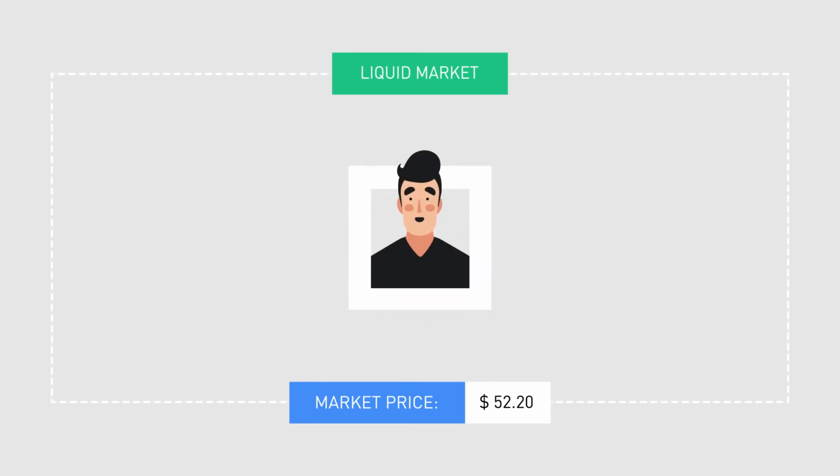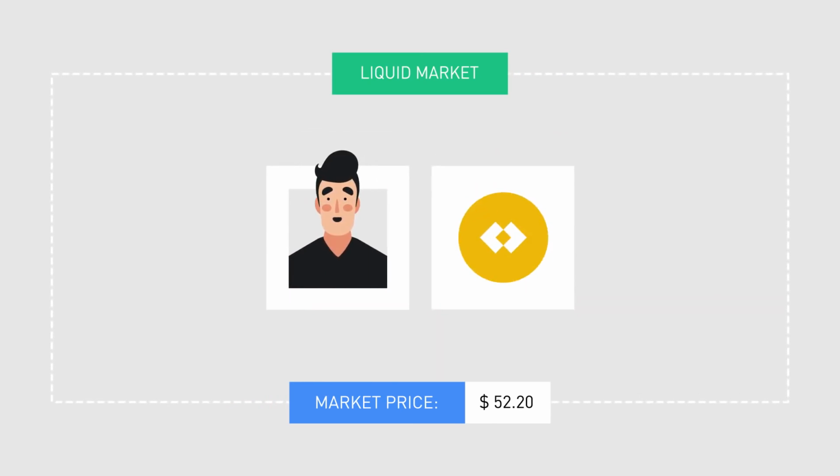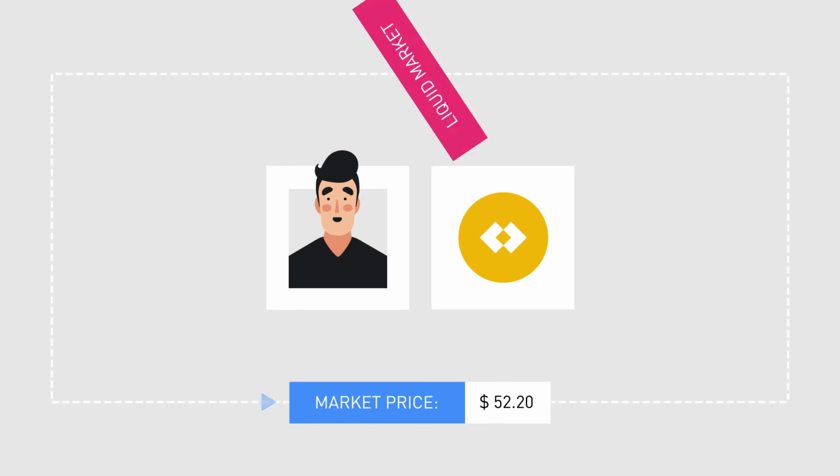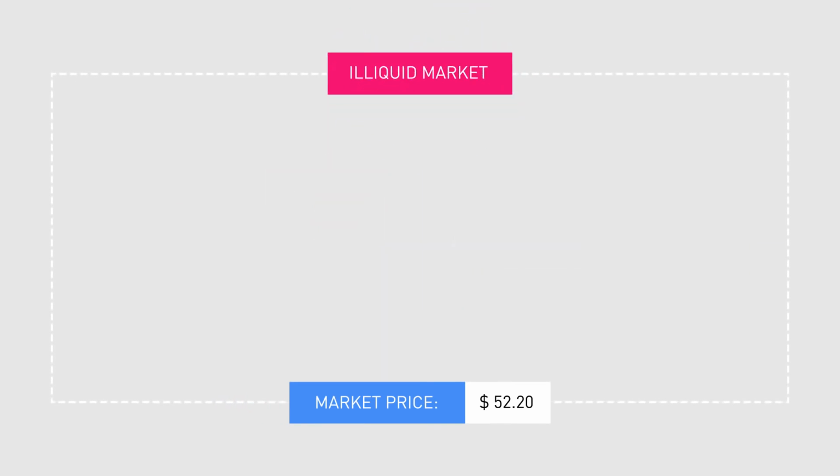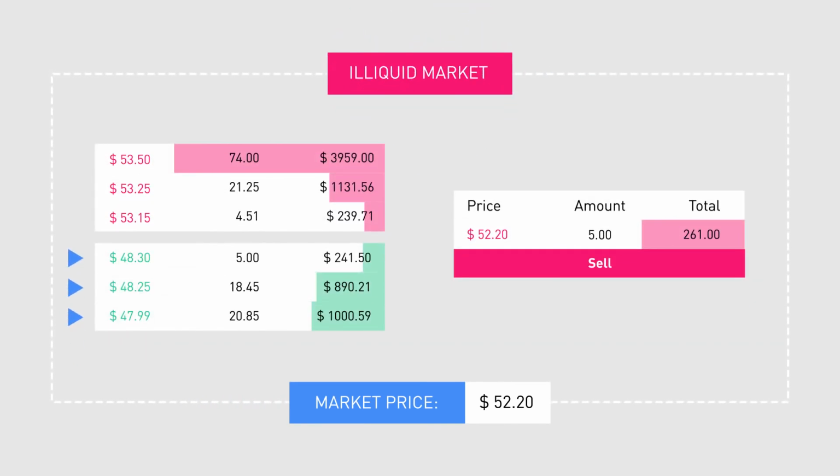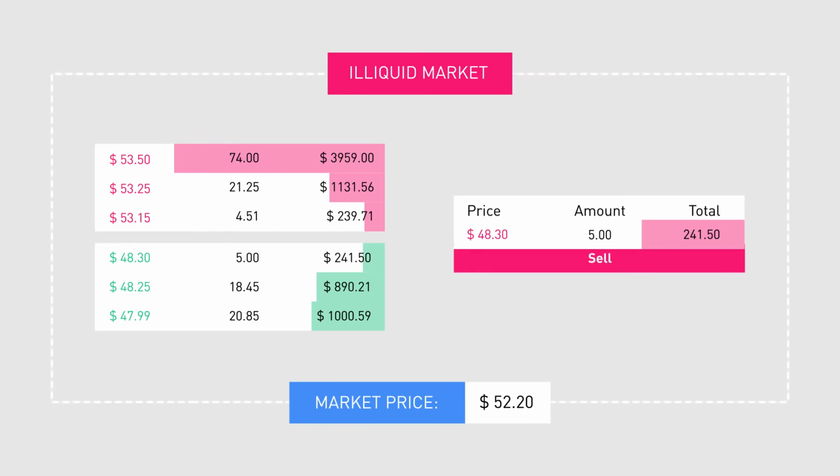However, if Bob is asking to sell his 5 tokens at the current market price, and the market is illiquid or has low liquidity, meaning that there are not enough buyers willing to pay the price Bob is asking, he is required to lower his asking price or wait for the market to become more liquid to be able to sell his tokens. If Bob decides to sell at a lower price, his trade is also affecting the current market